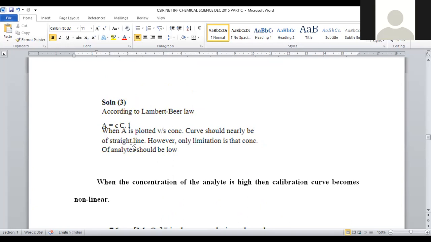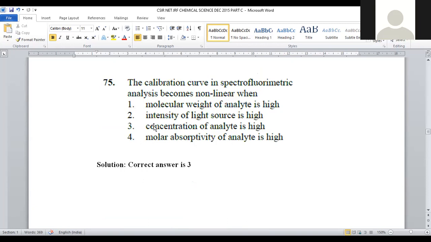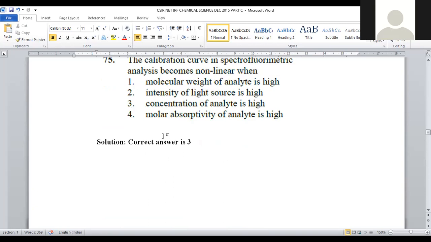Because whenever concentration rises, the molecules get associated and that will deviate from the straight line. So that purely depends on the concentration of phenolate being high. So calibration curve will not be linear when the concentration of phenolate is extremely large. That is given in option number 3. For question number 75, option number 3 is the correct answer.